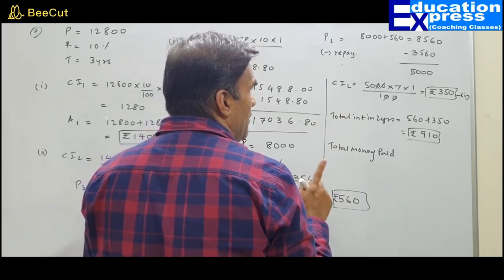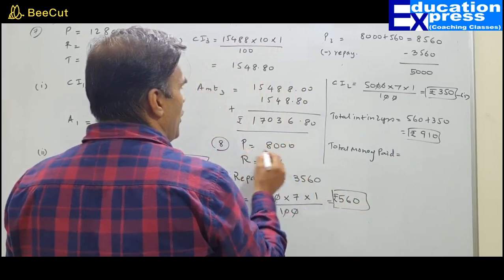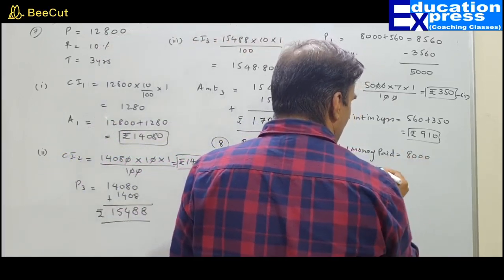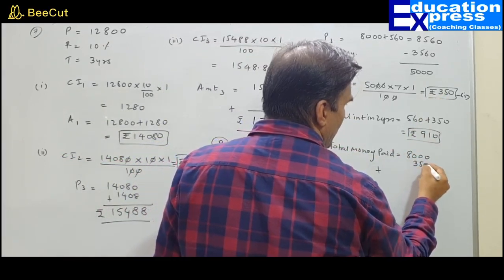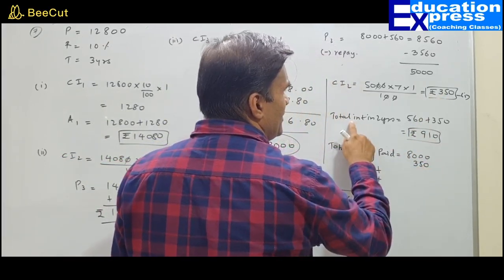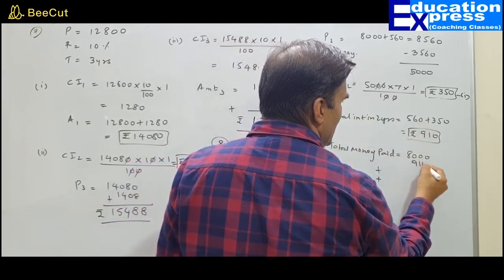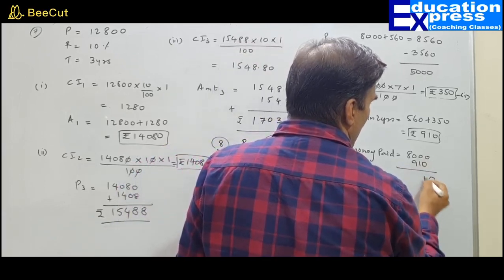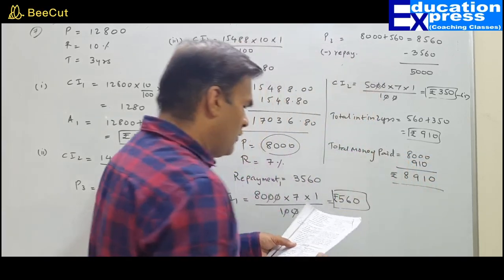Sir, the total amount that I need to pay to clear the loan would be, I borrowed how much? 8,000. Okay? Plus sir, interest is 350. Perfect sir. Next interest. So why don't we take the total interest, which is 910. Now let us read the question to see what they are saying.